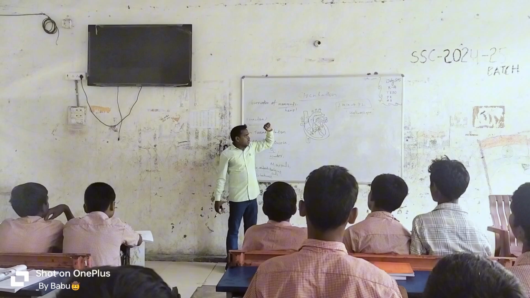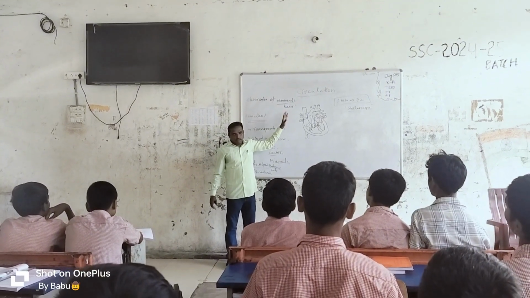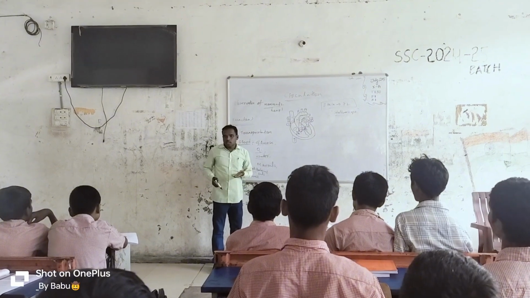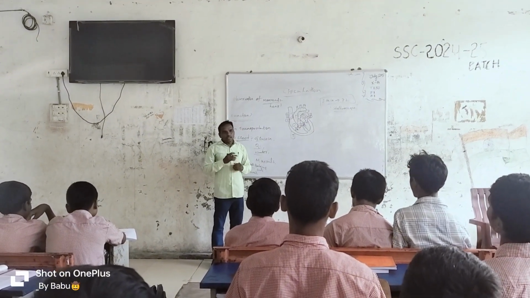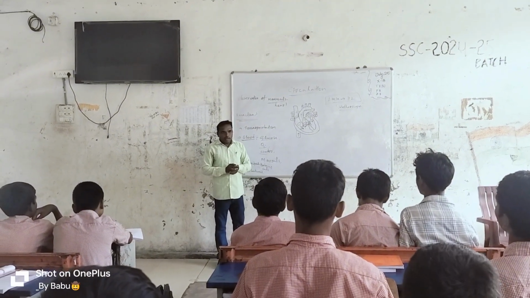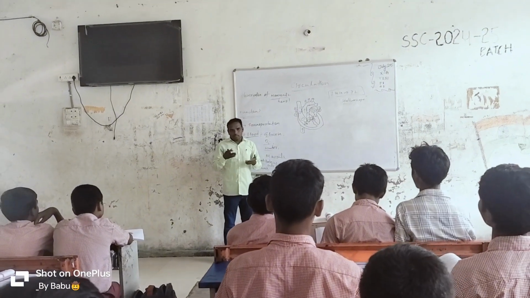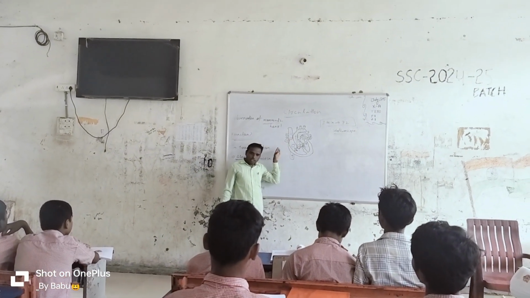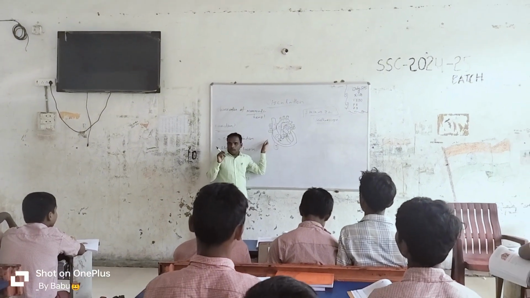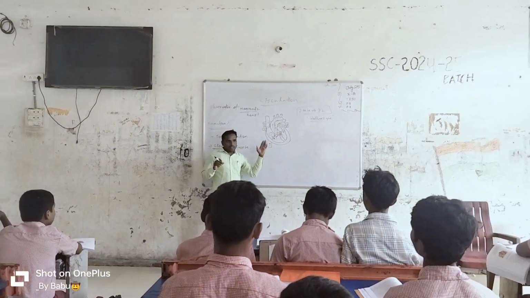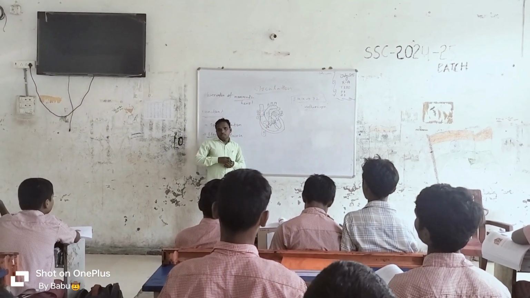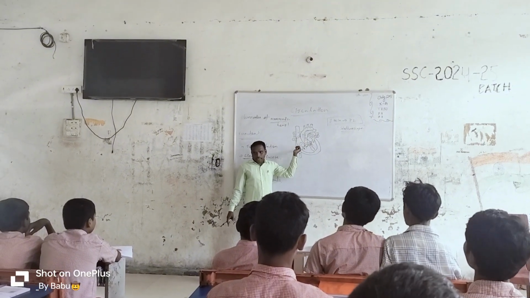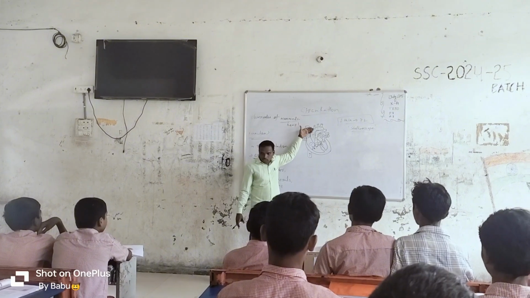This is the heart, and we have to take this heart into the lab. Some equipment is helpful, like a dissection tray, dissection scissors, dissection blades, and straws. See, whenever we take the goat heart or sheep heart, first of all we have to drain out the blood. We have to remove the blood. After that, we have to do the dissection.